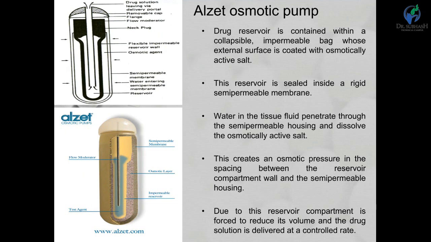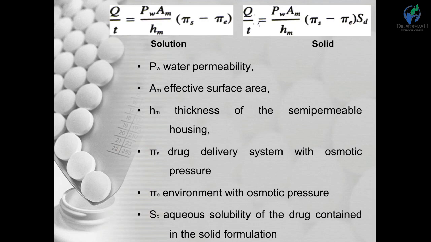The advantage of that is a high degree of in vivo, in vitro correlation that is obtained with the osmotic systems. We have to get nearer to mimicking the zero order type of drug release that we want to achieve with the osmotic systems, and the oral osmotic system we have to use. So the drug release is independent of the gastric pH or the hydrodynamic conditions of the GI tract. Those are the advantages or merits of osmotic drug delivery systems.